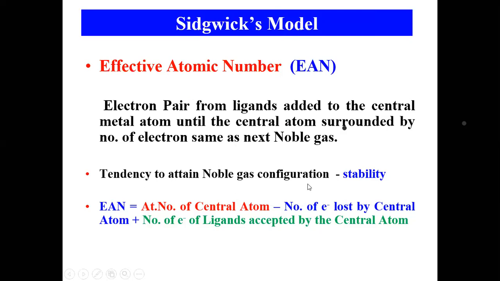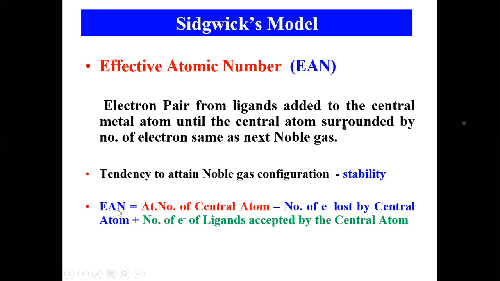Tendency to attain noble gas configuration means stability. There also, as we have seen in the basics of the periodic table, if an atom has 8 electrons in the outermost shell, it is stable. That is nothing but the noble gas configuration. Here also it is the same, but it will reach the nearest noble gas electrons.